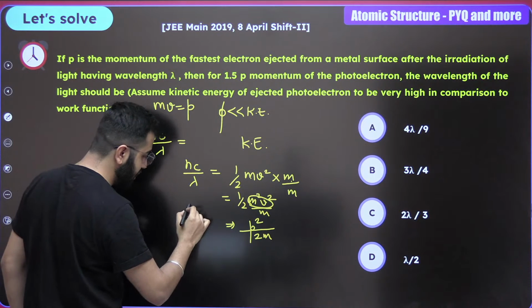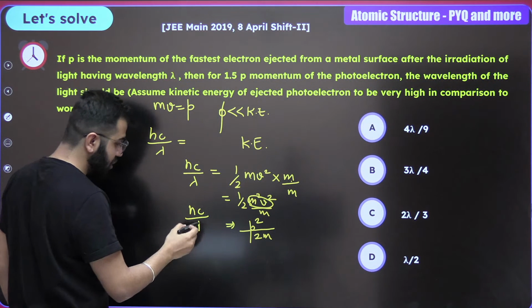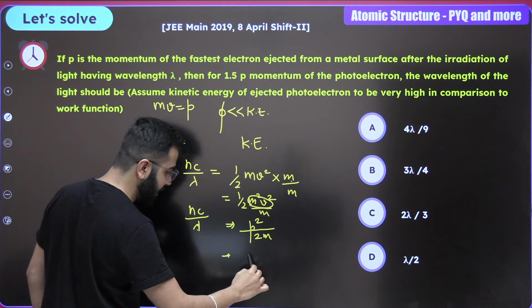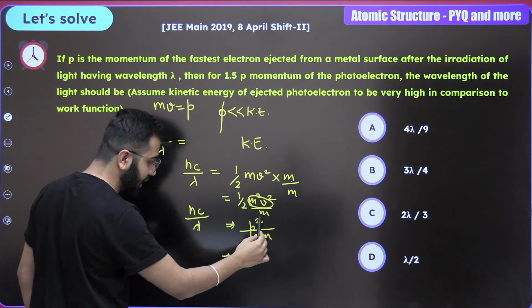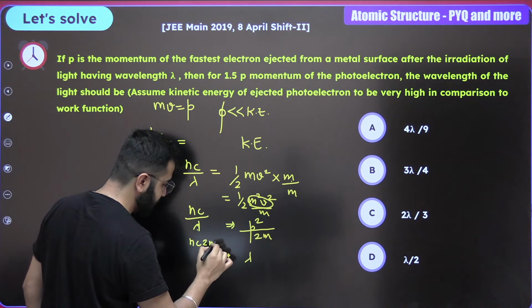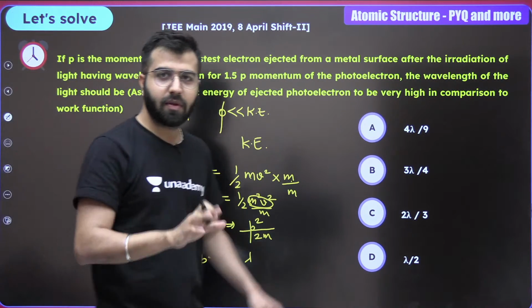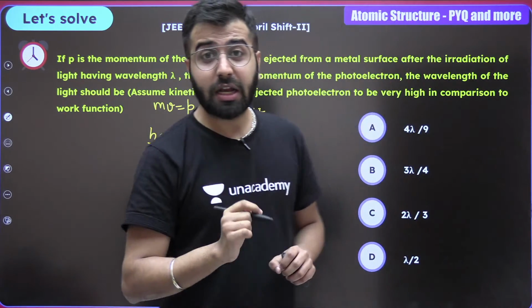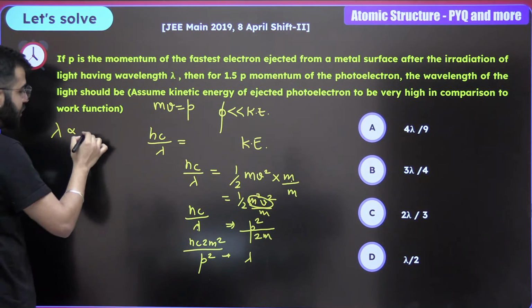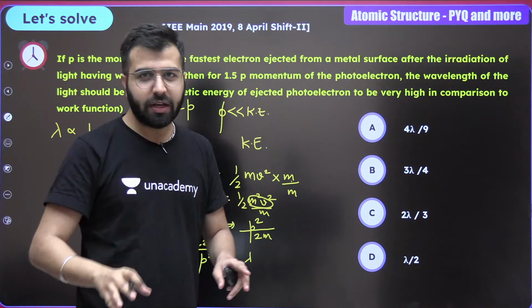And what are we having over here? hc by lambda. Take everything on one side. I am just keeping lambda over here. I'll keep lambda here, okay? And I'm going to keep everything on the LHS. So it is hc into 2m upon p square. Clear? Till here, is it clear? Now we have to look for the relationship. Over here from this, we can clearly write lambda is inversely proportional to momentum square. We can write this, correct?